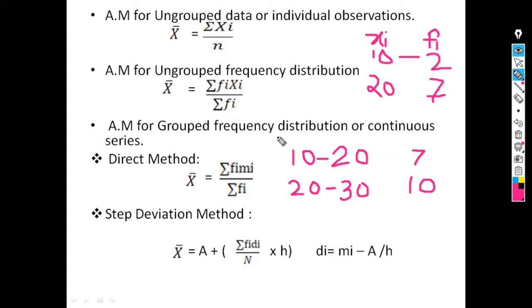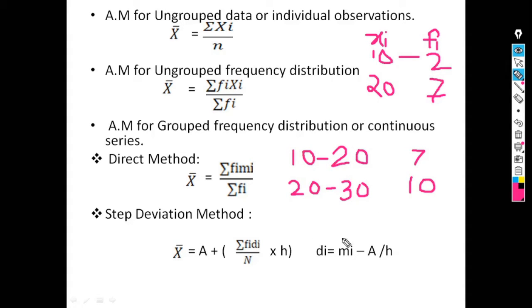The next method for calculation of arithmetic mean for group frequency distribution is the step deviation method. The formula for step deviation method is x bar is equal to a plus summation of fi into di divided by n into h, where di is equal to mi minus a upon h. Mi is midpoint or middle value. H is class width. Class width is calculated as upper class limit minus lower class limit. Suppose for this class interval, class width is 20 minus 10, that is 10.